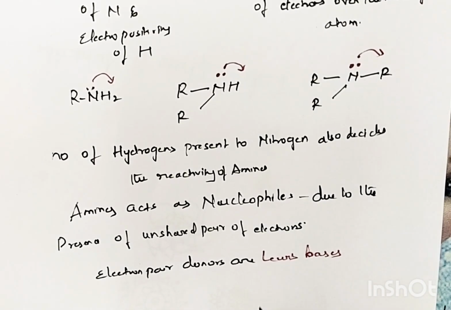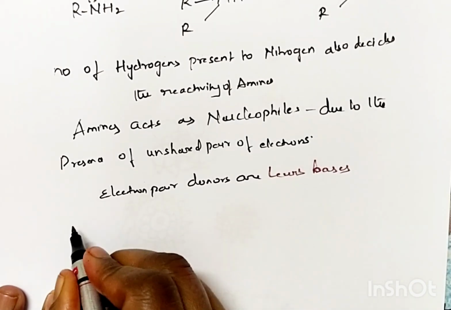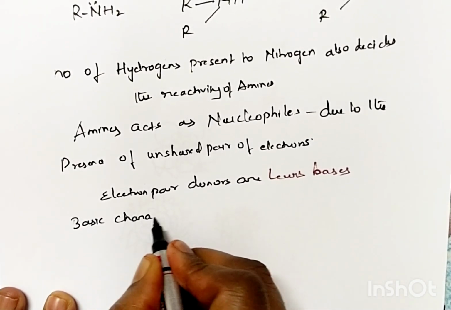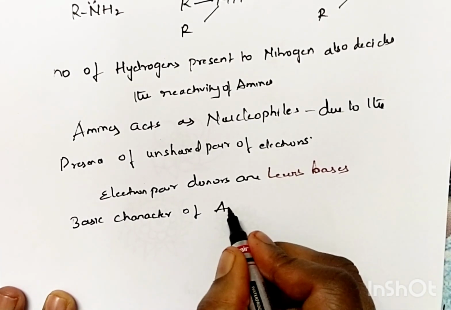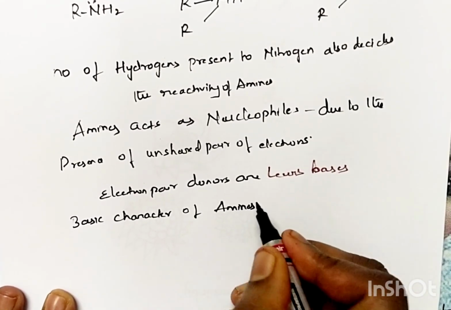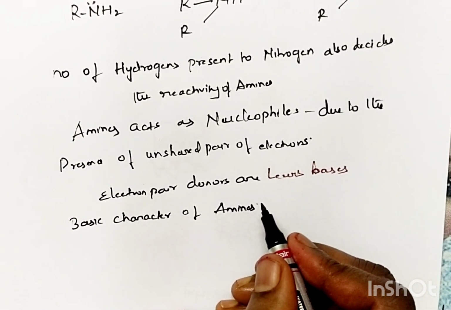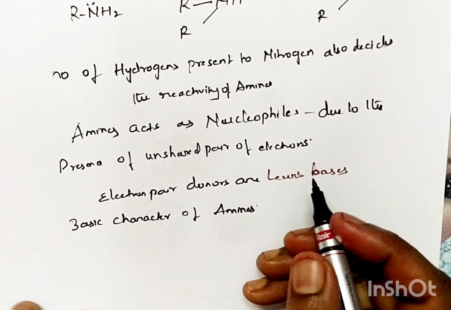So by this we can say that amines have basic character. So let's see basic character of amines. Electron pair donors are Lewis bases.